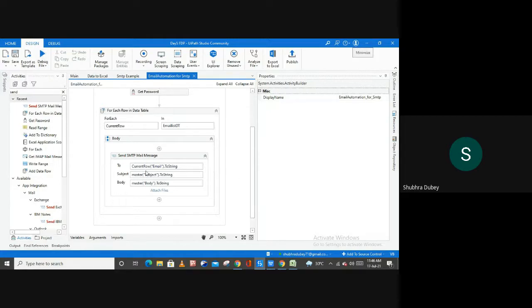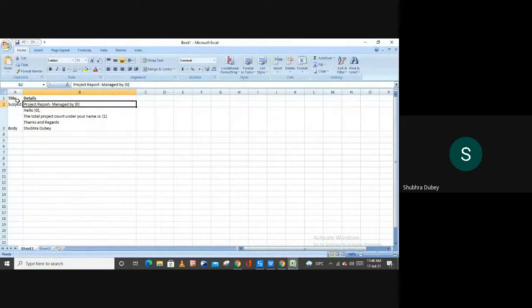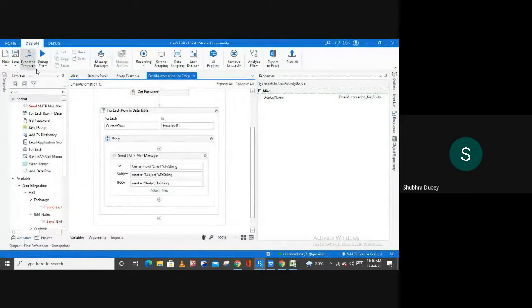So here we have type current row, master and body. So simply by writing the expression like this, it is simply going to send this information as it is, with the index also, right? Let me show you what I mean. Let me send this file.